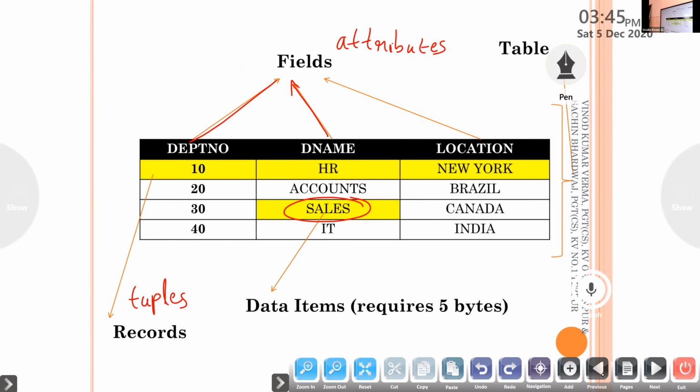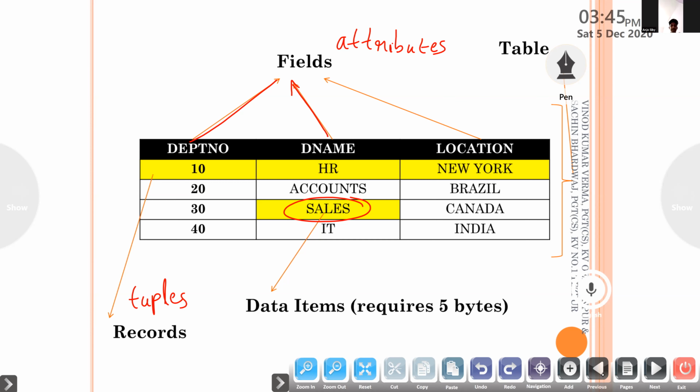We can see a table, department table. The number of tuples together called as cardinality. So what is the cardinality of this table? Cardinality of this table, Anjo? What is the cardinality of this department table? Anjo? Unmute.